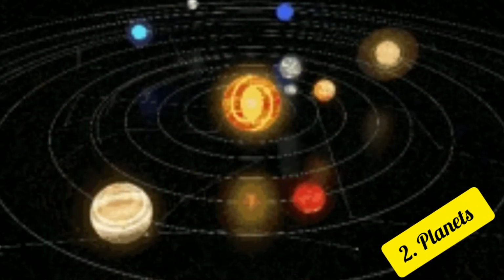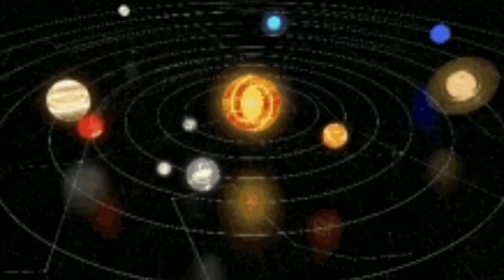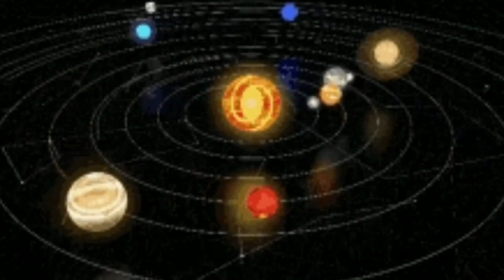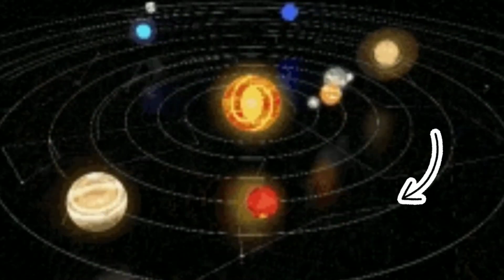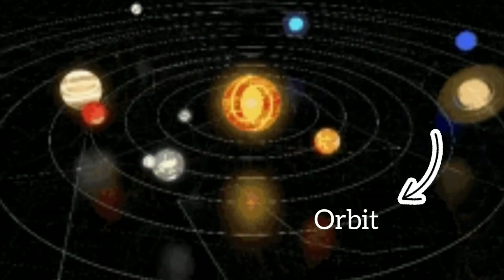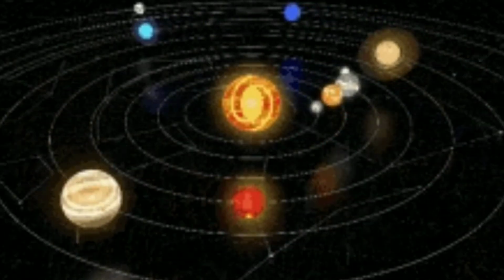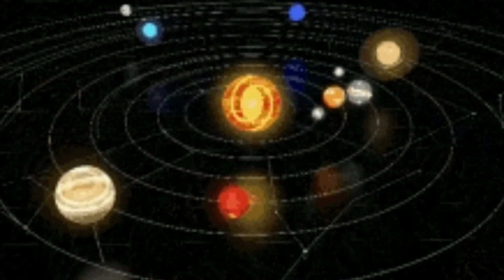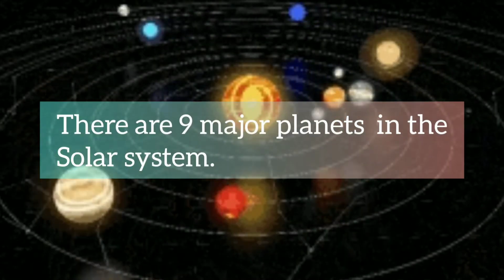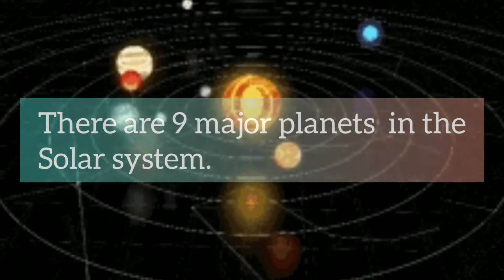Number 2. Planets. Some heavenly bodies do not have their own heat and light. They receive the light from the sun. These are known as planets. Now you can see all these planets revolve around the sun on their respective elliptical orbits. Now what is orbit? Already we discussed it in the previous video. Now you can see these planets do not have their own light and they reflect the light of the sun. So they do not twinkle like stars. There are 9 major planets in the solar system. We will discuss it later.